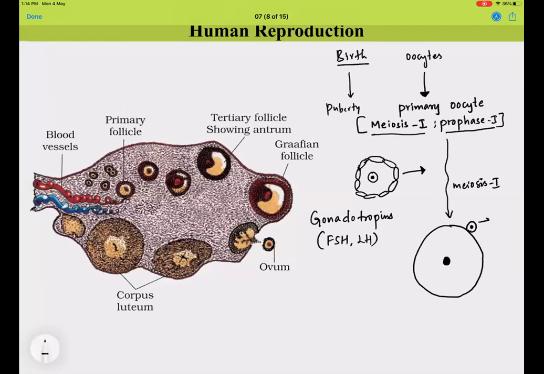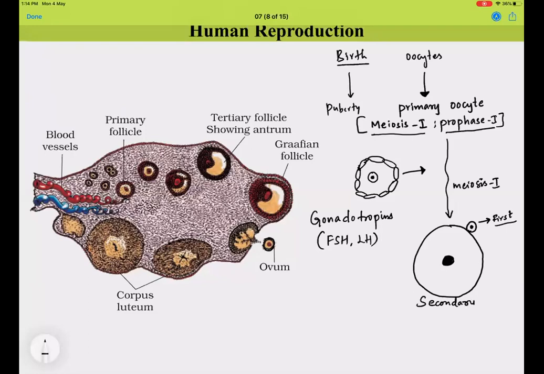This polar body is the first polar body, which in many cases degenerates right after its formation, or in certain cases it undergoes meiosis 2, finishes it off, and then degenerates. So there are two possibilities there, but there is an unsymmetric division which leads to the formation of a large secondary oocyte and a small first polar body. This is the secondary oocyte that is formed.